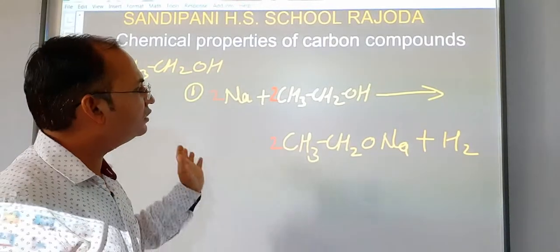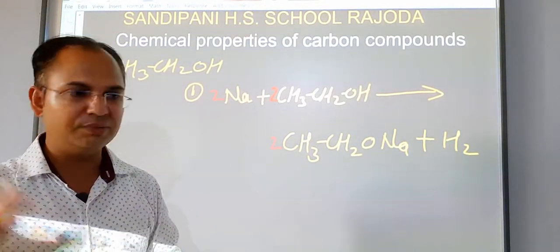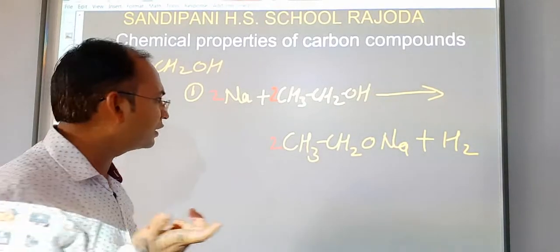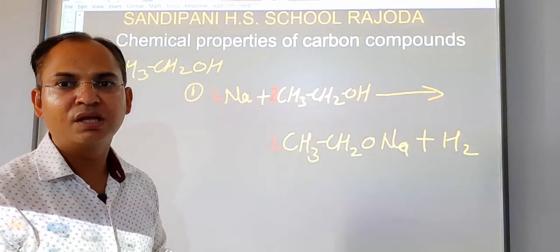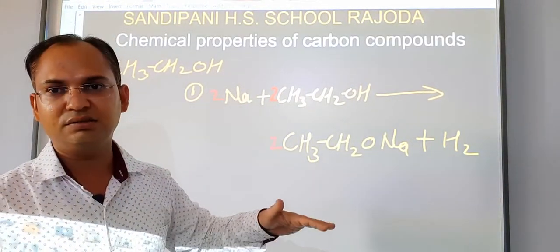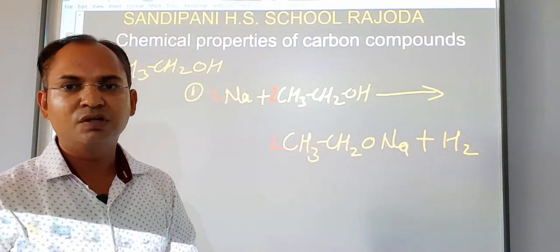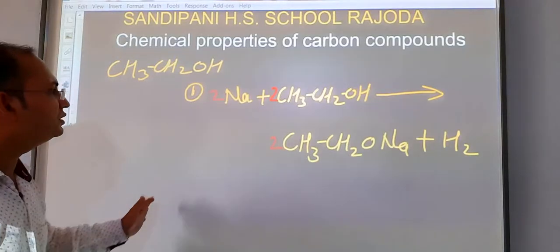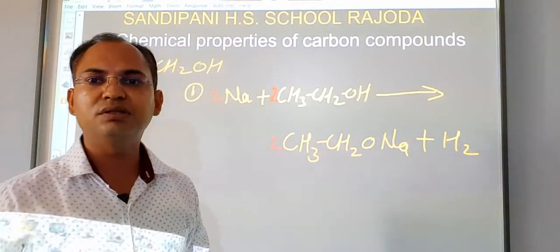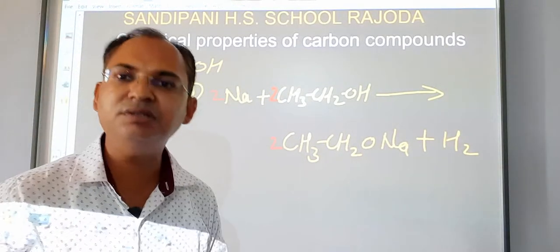Now can you say in which other reaction hydrogen gas is also liberated? We have seen in the first chapter, that is chemical reactions, that when any metal reacts with any acid, the reaction of acid and metal liberates hydrogen gas. Okay, second property: we see how this alcohol produces unsaturated hydrocarbons, that means the hydrocarbons which have a double bond.